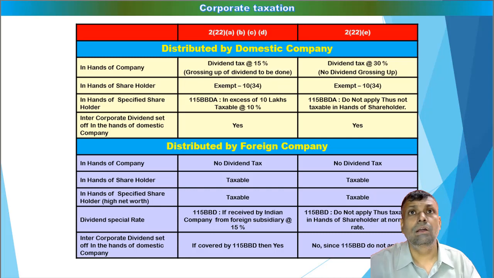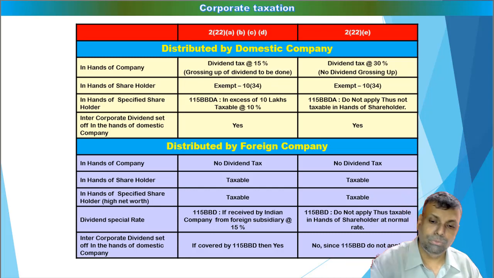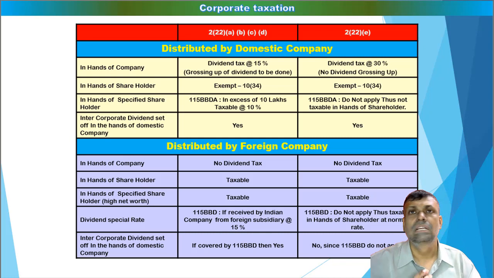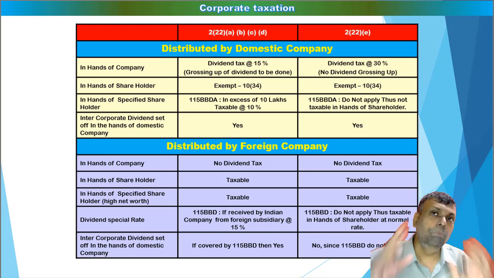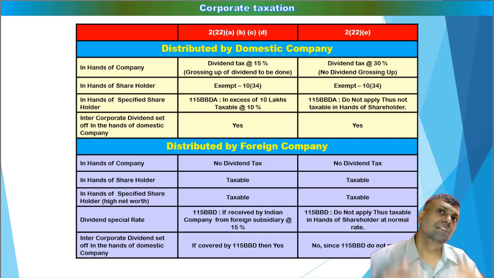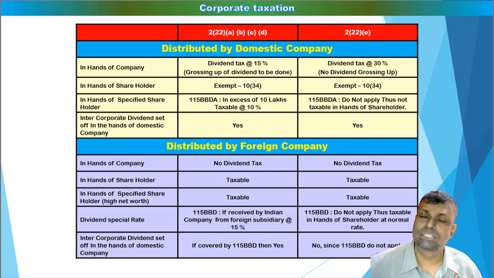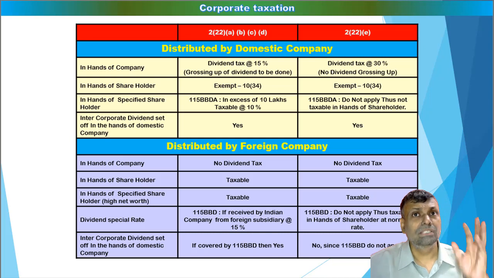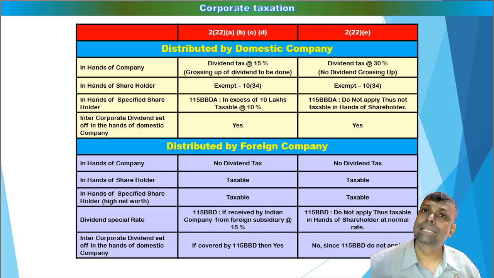The next good area of this particular chapter is your dividend tax provisions. Now, dividend tax, friends, is always going to be a bit complicated, but in a way it is very simple. The simple thumb rule that you better remember, friends, is that if the company pays the dividend tax, the shareholder will be eligible for the purpose of exemption. I repeat, if the company pays the dividend tax, then the shareholder will be eligible for the purpose of exemption. Simple as that, a simple rule.